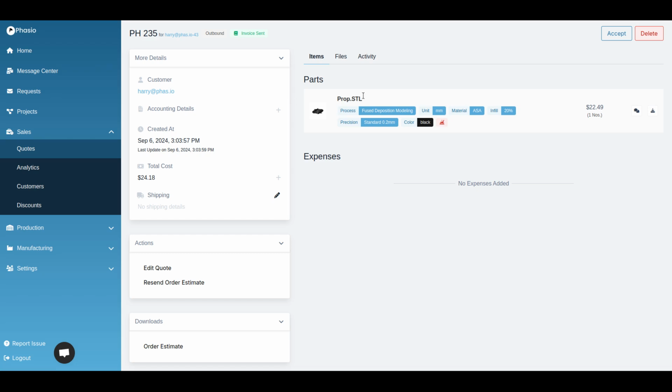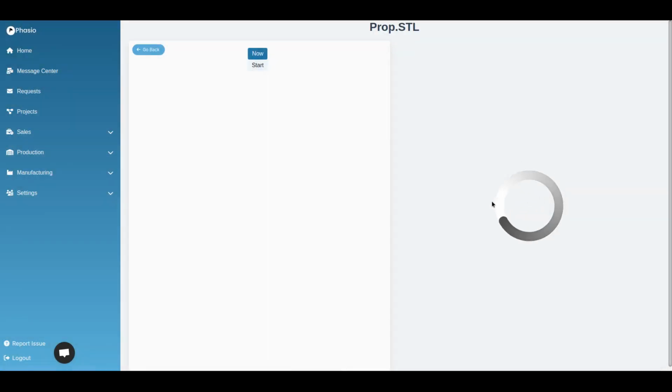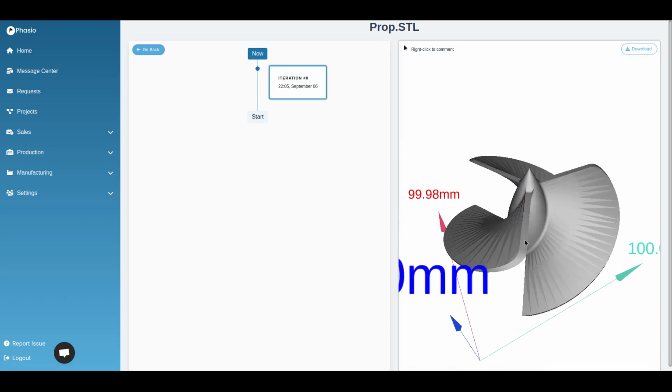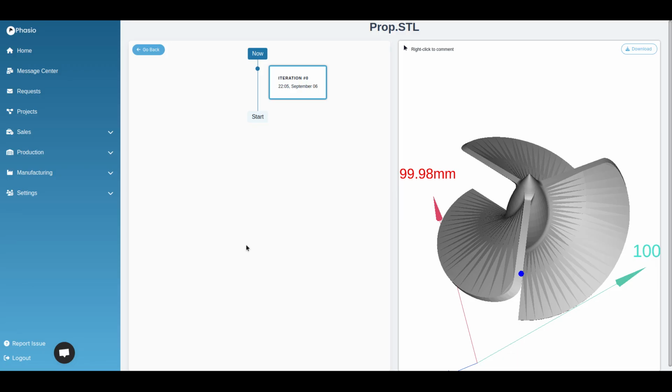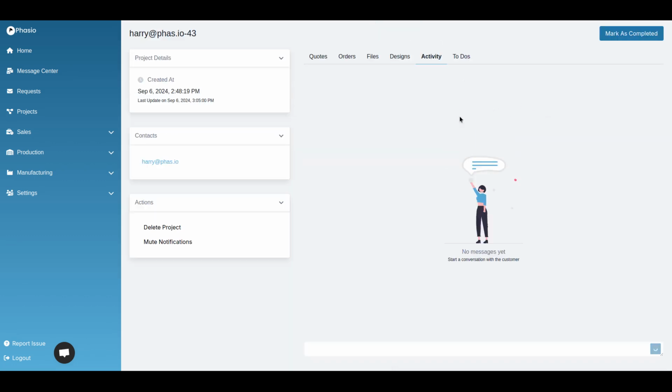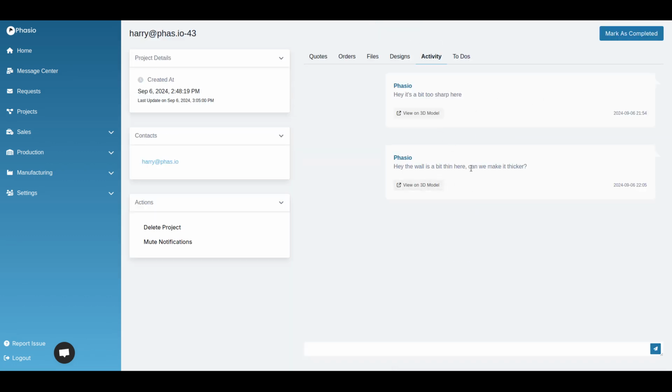So let's say we wanted to tell the customer about this, right? You have this little button here, which is send file to design collaboration. So let's hit that button. Now, we know that there's this problem around the edge of the fan blade. So let's just drop a comment here. Hey, the wall is a bit thin here. Can we make it thicker? And what's going to happen is the customer is going to get a notification inside of their activity thread, and they're going to be able to see it, and they're going to be able to respond to you on their 3D model as well.